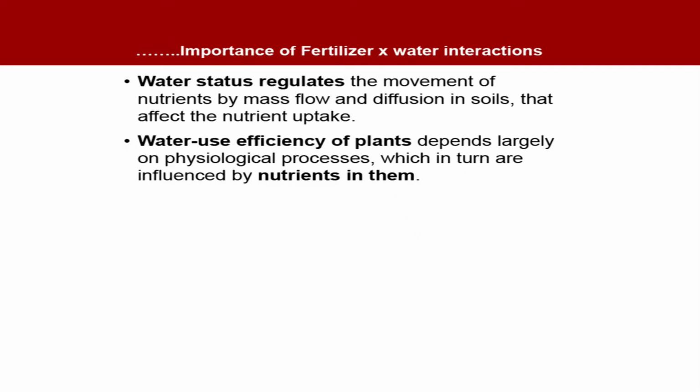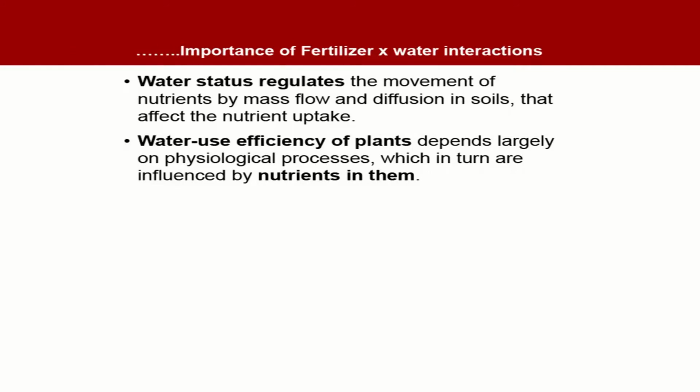Water status regulates the movement of nutrients by mass flow and diffusion in soils, which affects nutrient uptake. That means if there is a shortage of moisture in the soil, the nutrients or ions will not reach the plant roots, because both mass flow and diffusion happen due to the presence of water. So, water use efficiency of plants depends largely on physiological processes, which in turn are influenced by nutrients. So, they are always interacting.